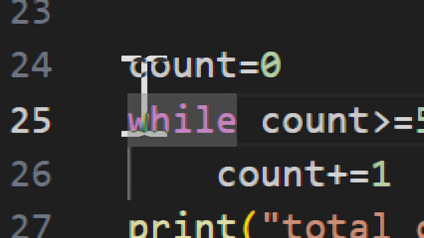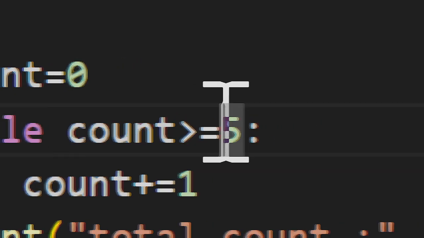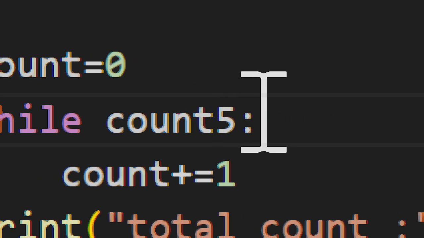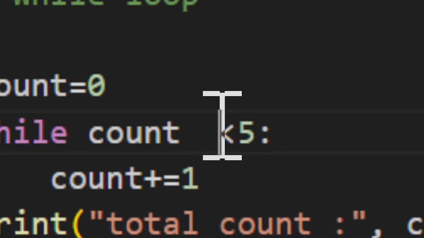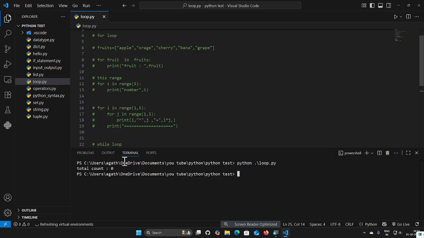While count greater equals 5 colon. So I'm changing it, greater equals to less. This time the counter is wrong, it's a logic mistake. Python loop.py, total count colon 5. The total count is 5.